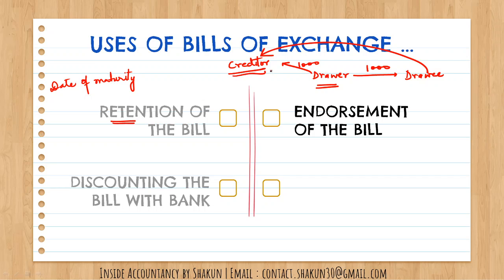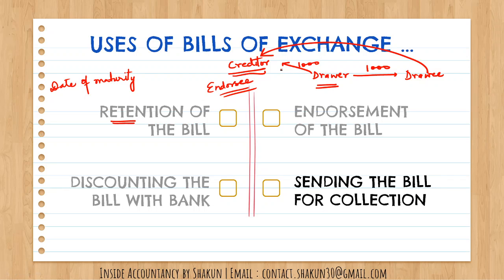So on the date of the maturity, the drawee is going to make the payment to the creditor. This creditor, the creditor for the drawer, is also known as endorsee. So on the due date, the drawee is going to make the payment to the endorsee, and this is known as endorsement of the bill, because the bill of exchange also serves the purpose of just like cash, right? So we had to receive 1,000 from drawee and we had to pay 1,000 to the endorsee, so we can simply pass on the bill to the endorsee.